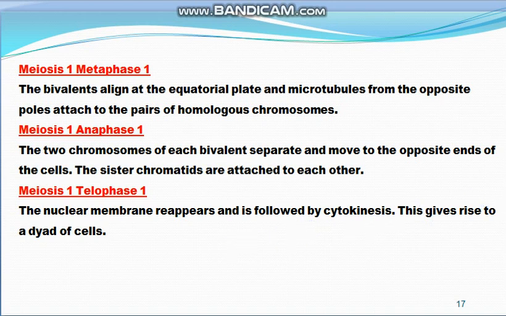So in telophase first, again the nuclear membrane reappears around the one group of chromosomes, and now this is followed by cytokinesis, that is the division of the cytoplasm, and as the result of this, two cells are formed. So at the end of meiosis first, two cells are formed from one parent cell, and both the cells have half the number of the chromosomes.